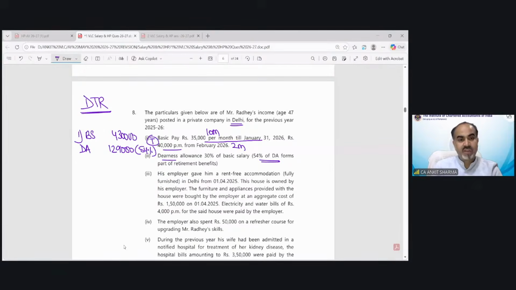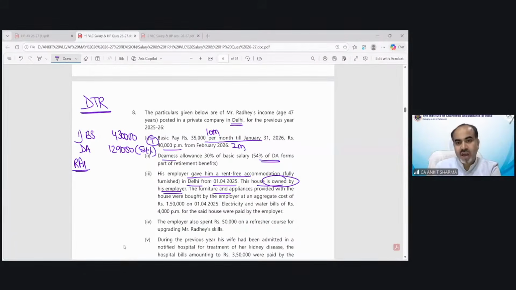Now point number 3 is for rent-free house. This is a point which says his employer gave him a rent-free accommodation, fully furnished, in Delhi from 1st April 25. This house is owned by the employer. So because the property is in Delhi and the house is owned by the employer, 10% of the salary we will take as a perquisite value.